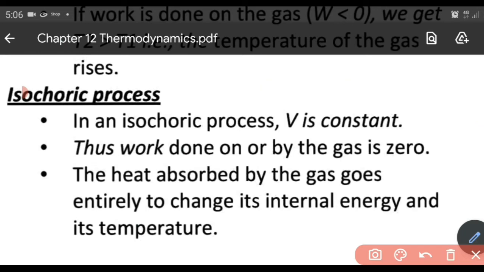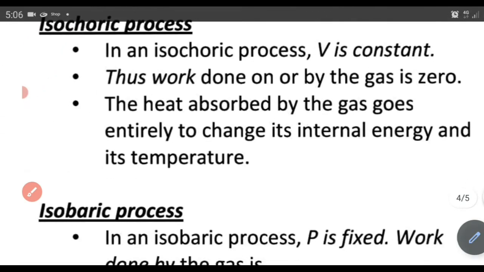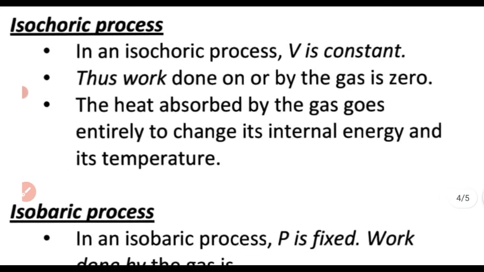Therefore, the first law of thermodynamics takes the form delta Q equal to delta U, because delta W equal to 0. That means whatever heat is given to the system is used to raise the internal energy. So the heat given results in the rise in internal energy, which causes the change in temperature, or rise in temperature. So work done is 0.